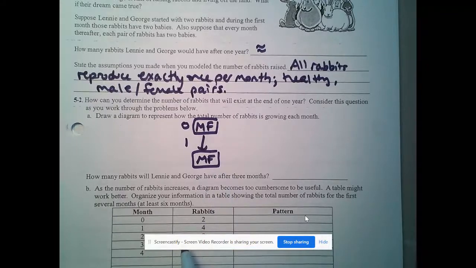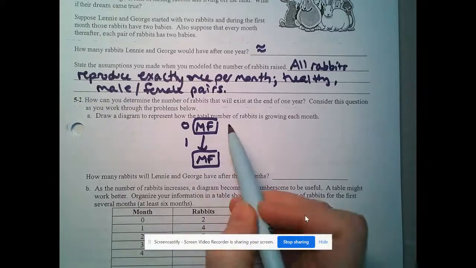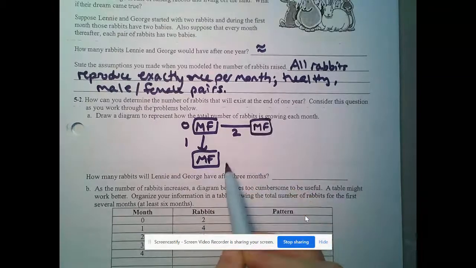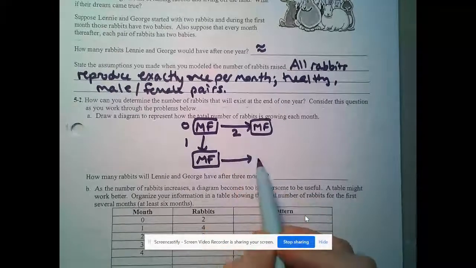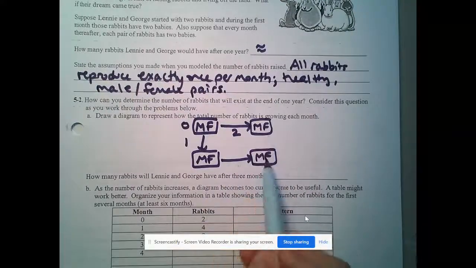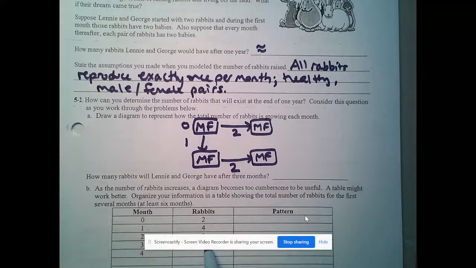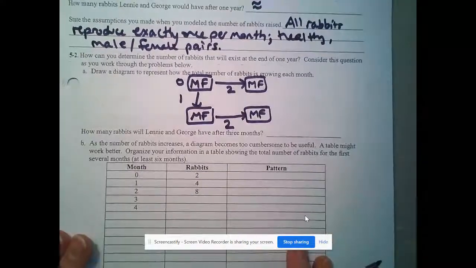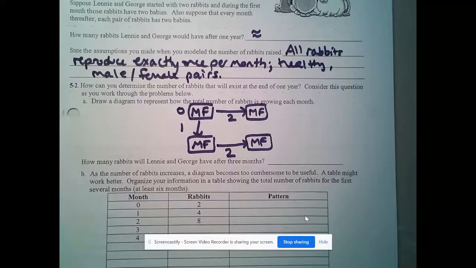Now, each month, each pair has another pair of babies. So this one in month 2 would have another male-female pair. This one in month 2 would have another male-female pair, bringing us to 1, 2, 3, 4, 5, 6, 7, 8 rabbits total at the end of 2 months. Now, it gets a little tricky to show this just because of space, but the next one would be month 3, right?